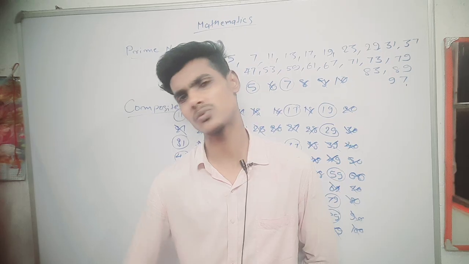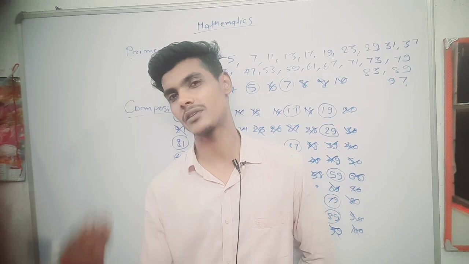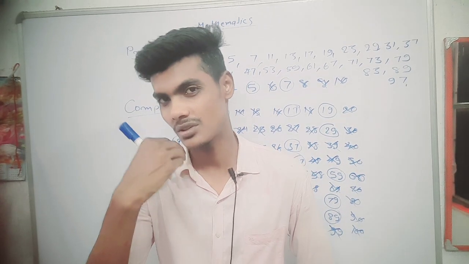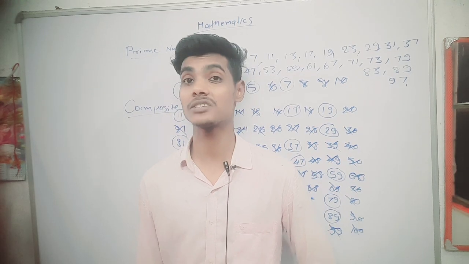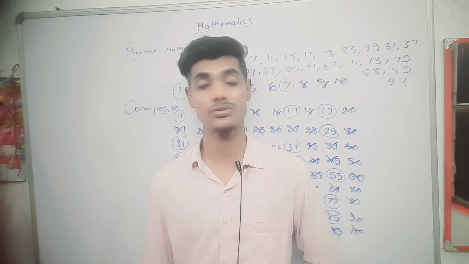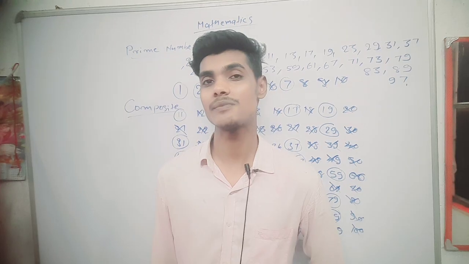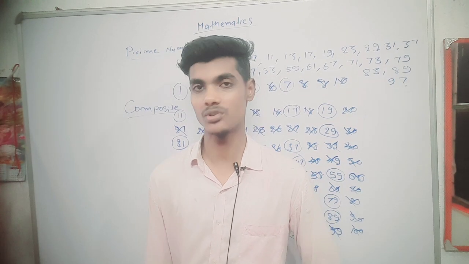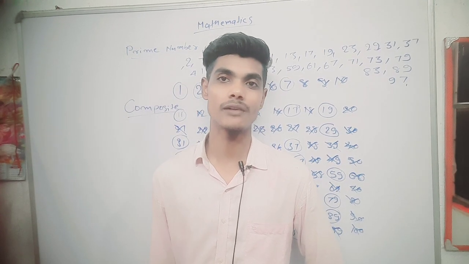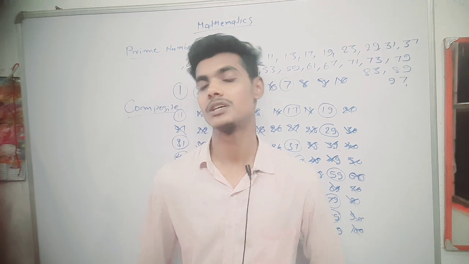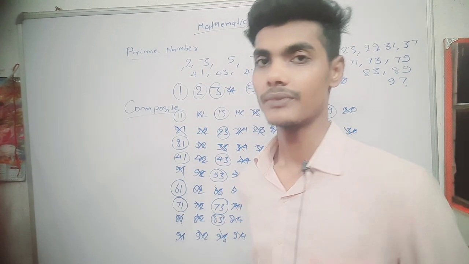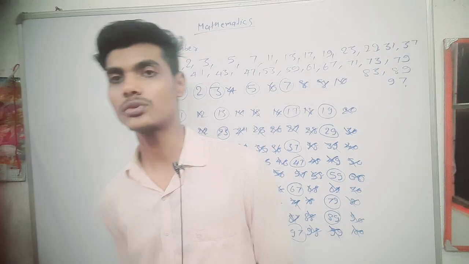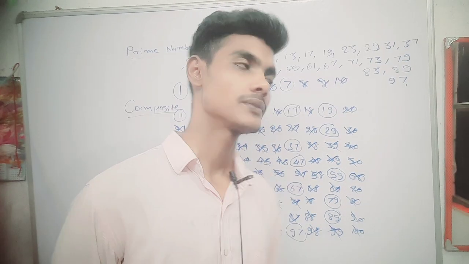But a number divisible by many numbers is known as a composite number, and a number divisible by 1 and itself only is known as a prime number, understand. We have discussed prime and composite numbers today, understand.